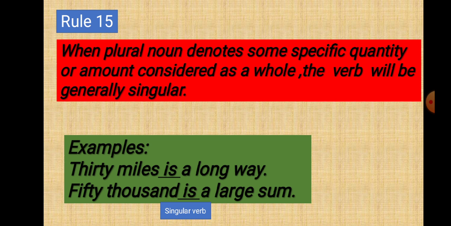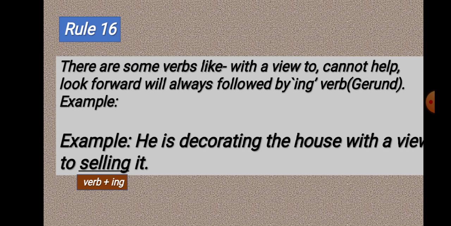When a plural noun denotes some specific quantity or amount considered as a whole, the verb will generally be singular. You see, 30 miles is a long way, 50,000 is a large sum. Though these seem to be plural nouns, they denote a specific quantity. That's why the verb has been written in singular form.